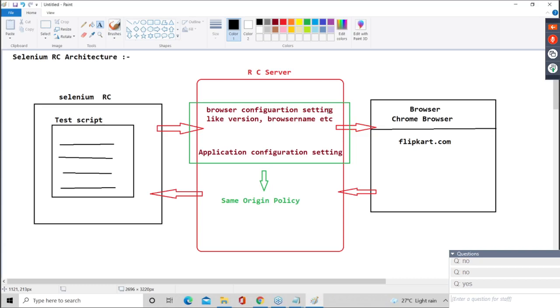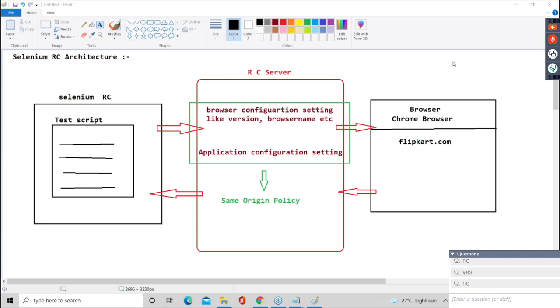First limitation is, guys, observe here. Separate RC server is compulsory. Without RC server, can you communicate? No.